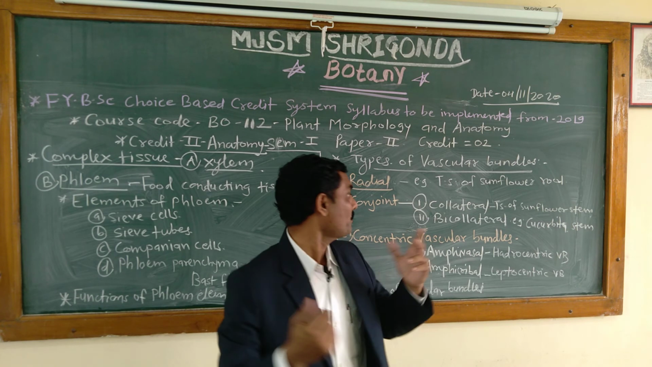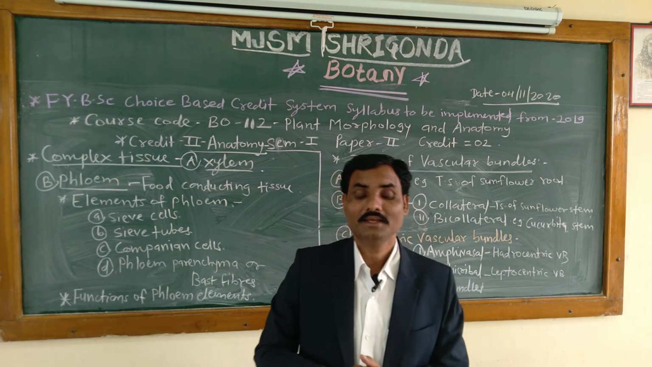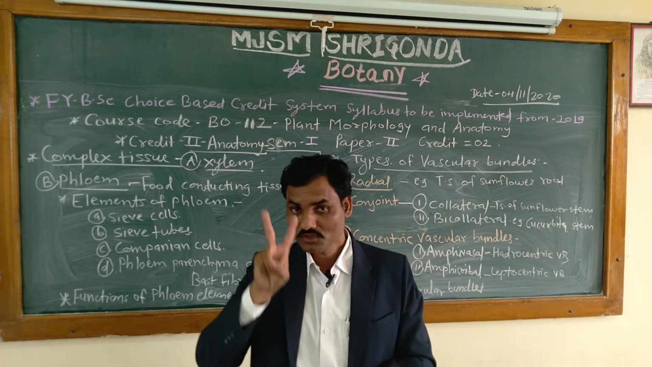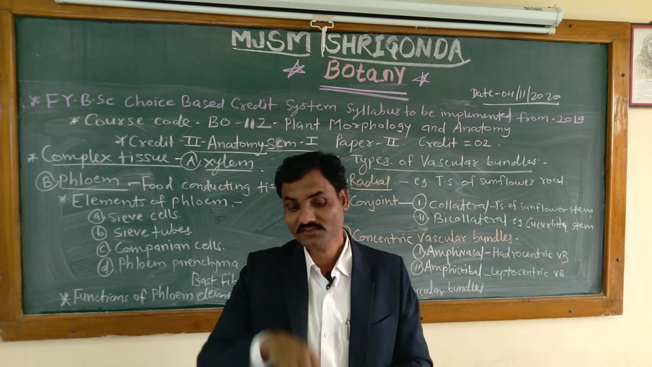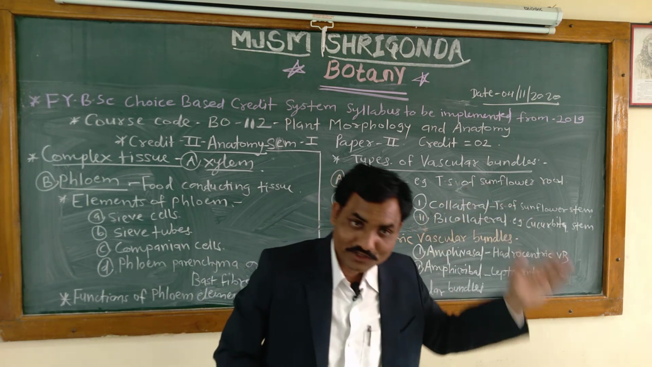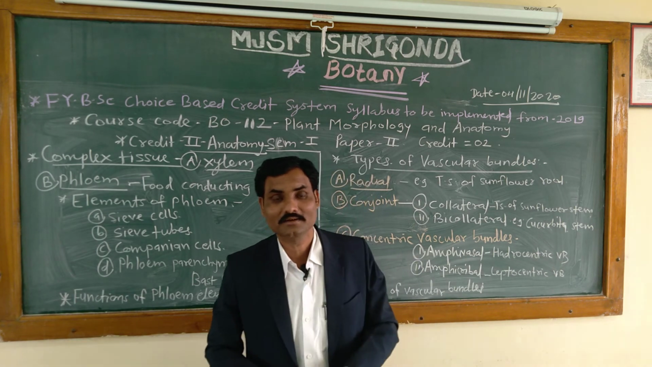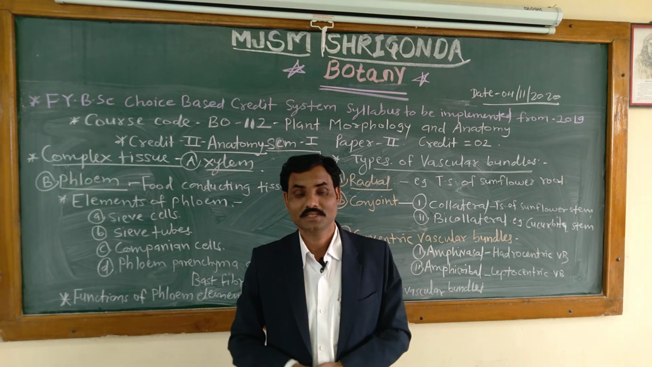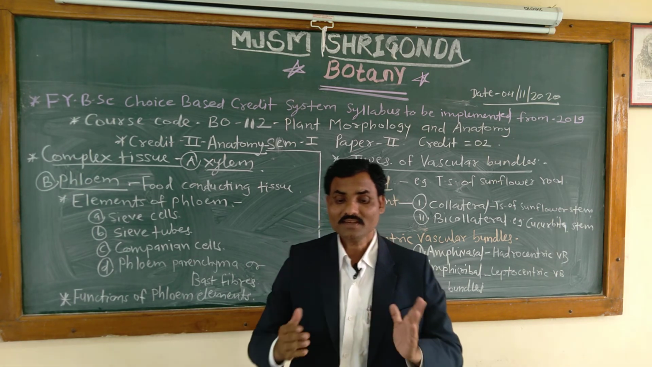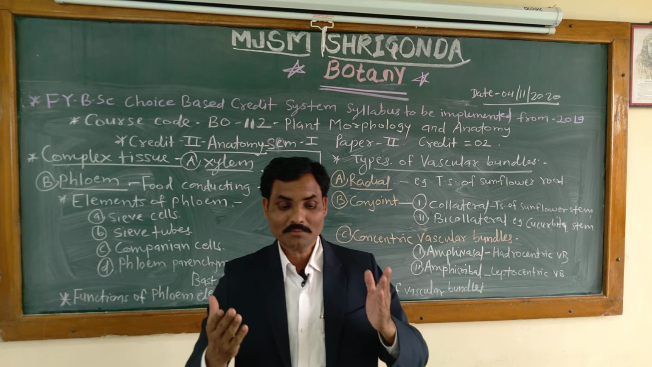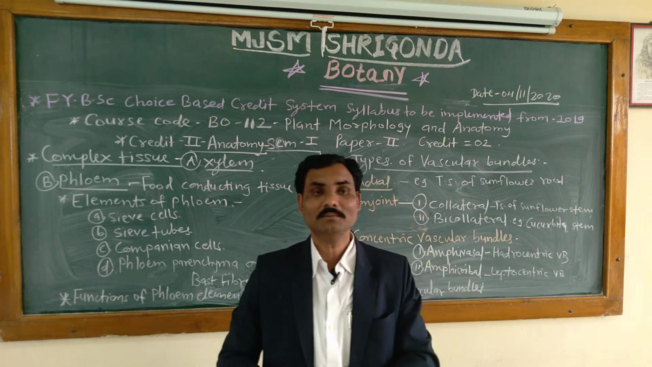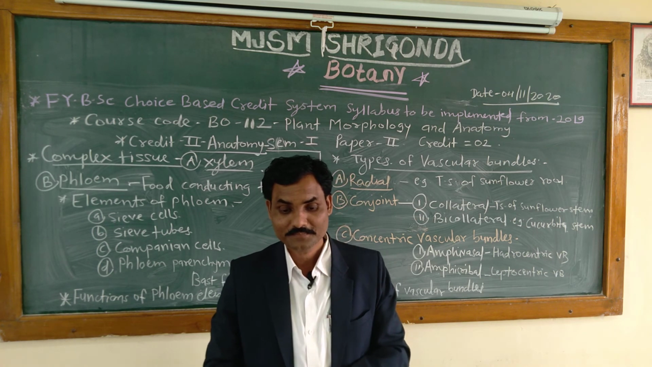Okay. Then what about bicollateral vascular bundles? In bicollateral vascular bundles, two phloem patches are there. Bi means two. Two patches of phloem, one on the outer side and the other on the inner side. That is, two patches of phloem, and the xylem is in between, as in the stem of members of family Cucurbitaceae. In the members of Cucurbitaceae, such conditions are found.